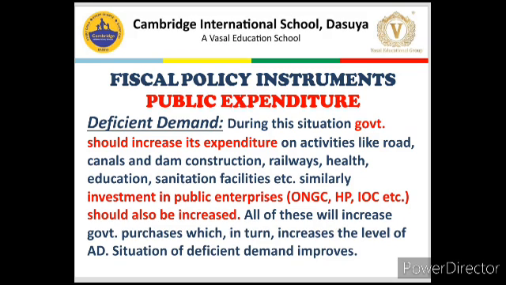So, this circular effect will come into motion, and an increase in expenditure by government will result in an increase in AD, and it will improve the situation of deficient demand in the economy.